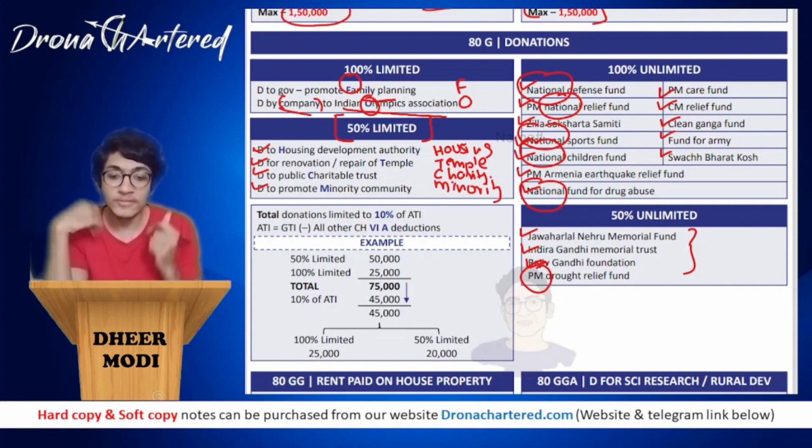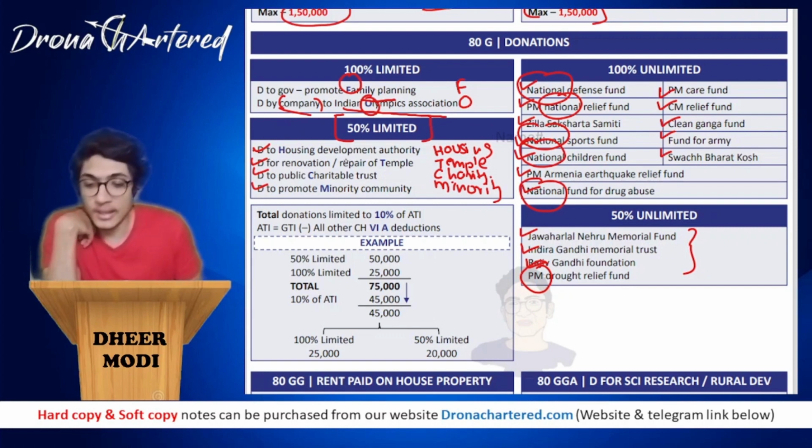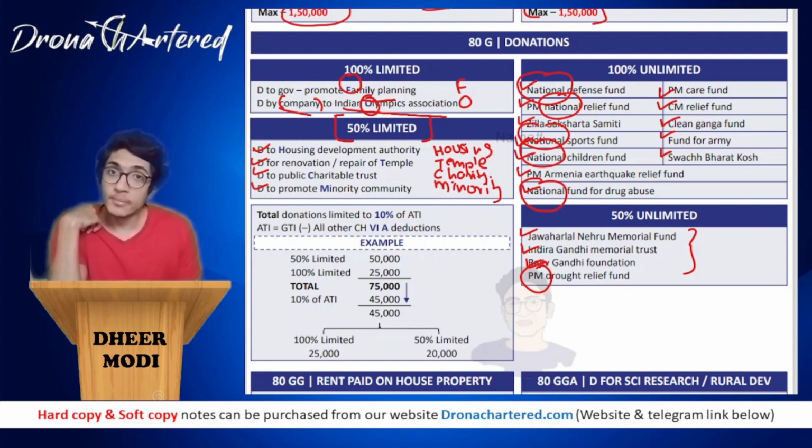Now sir, how do we use the deduction? So I have also given an example. For example, your total donation will be limited to 10% of ATI. Why do we call this limited? Because your total donation will be limited to 10% of your ATI, that is your adjusted total income.